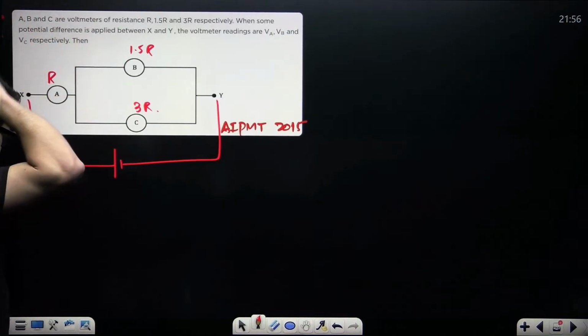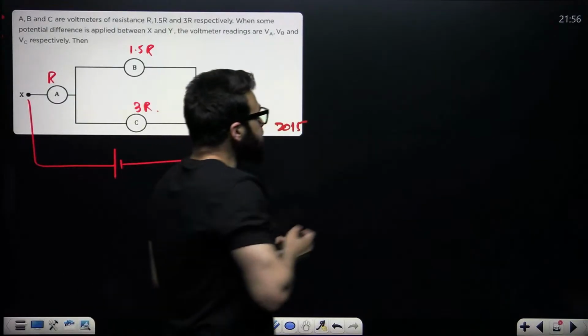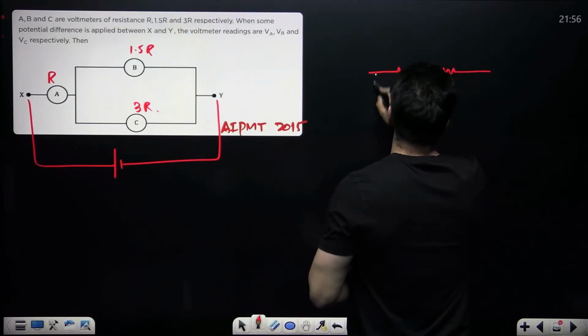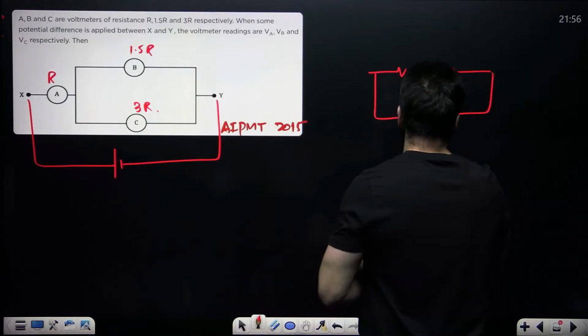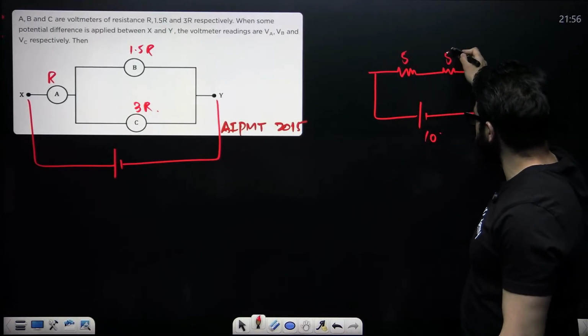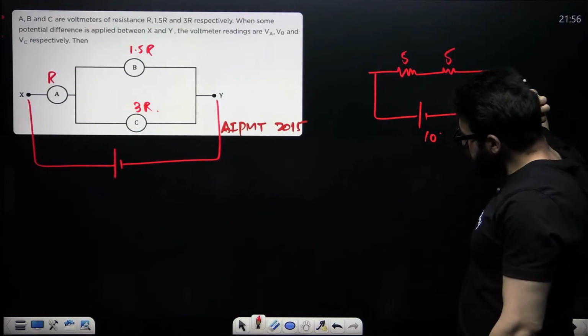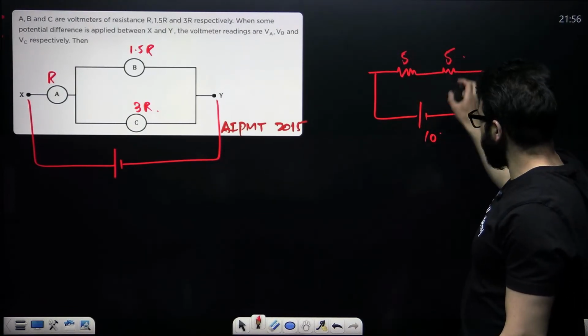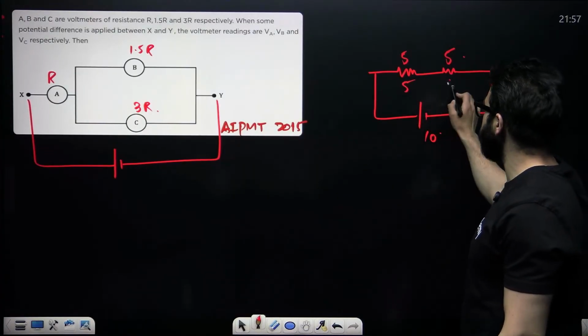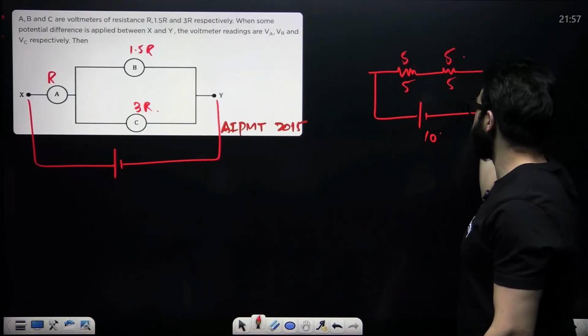See guys, always remember, let's suppose you have a resistance over here, one more resistance over here, and let's suppose this is a 10 volt battery. Let's suppose this is 5 ohms, this is 5 ohms. Both the resistances are the same, so the potential difference will divide equally. It will go 5 here, 5 here.